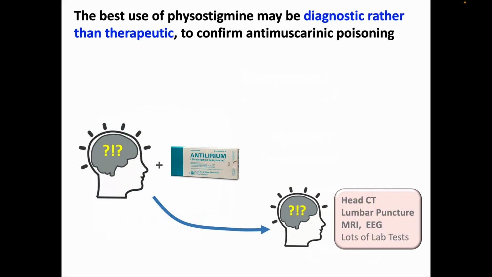So we've got an antidote, and antidotes are potentially therapeutic, but the best use of physostigmine may be as a diagnostic tool to confirm antimuscarinic poisoning. Let's say you have a patient with altered mental status that you think might be from antimuscarinic poisoning. If you give them physostigmine and their altered mental status, their delirium, does not improve, then you need to continue a diagnostic workup, which is likely to include a head CT, maybe a lumbar puncture, MRI, EEG, and a whole slew of other lab tests.